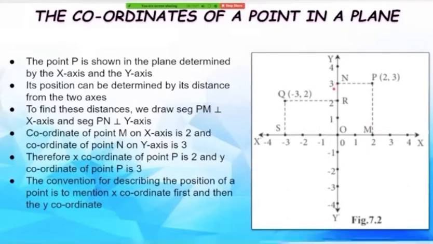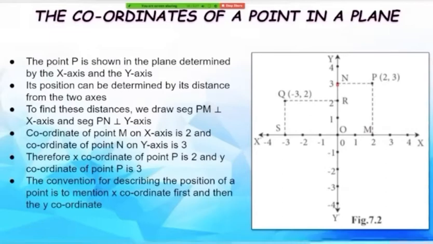Therefore, the x-coordinate of P is 2 and the y-coordinate of P is 3. Since it touches the x-axis at 2, the x-coordinate is 2, and since it touches or intersects the y-axis at 3, the y-coordinate is 3.